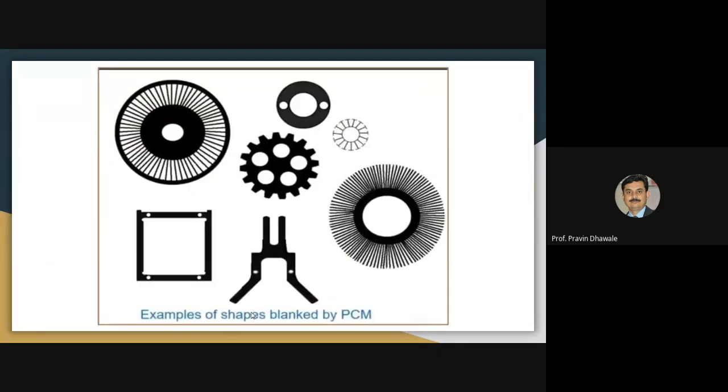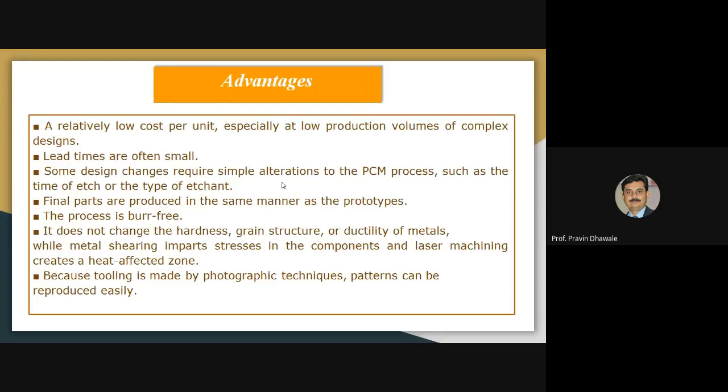With this, we have covered the photochemical machining process. These are examples of different kinds of shapes that were produced or blanked by using photochemical machining.